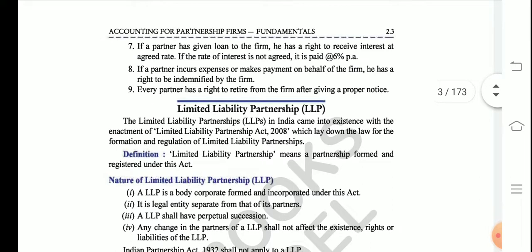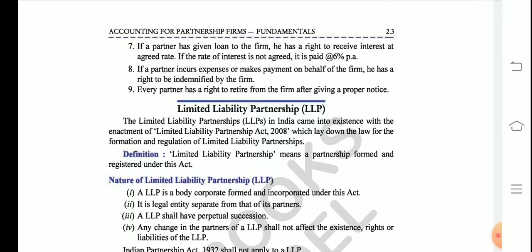Then point number 7 says, it's a very, very important point, students, please do mark it. Point number 7 is very important. If a partner has given a loan to the firm, he has the right to receive interest at the agreed rate. If the rate of interest is not agreed, it is paid at 6% per annum.